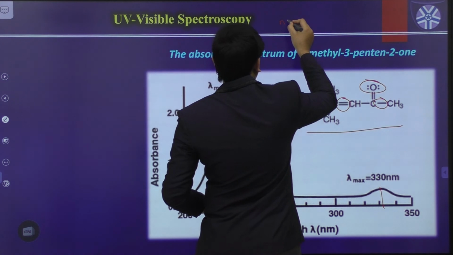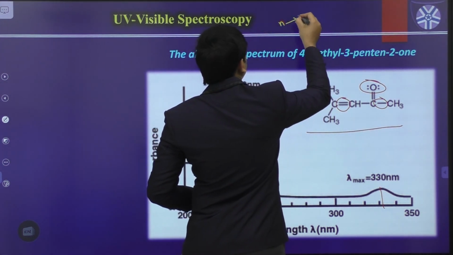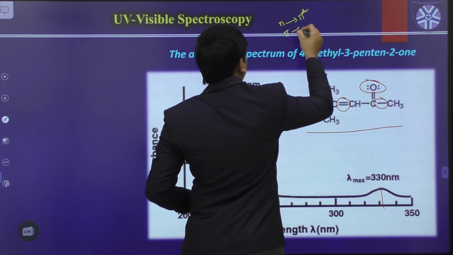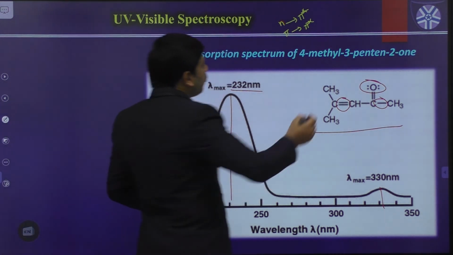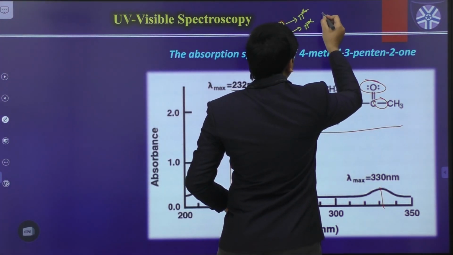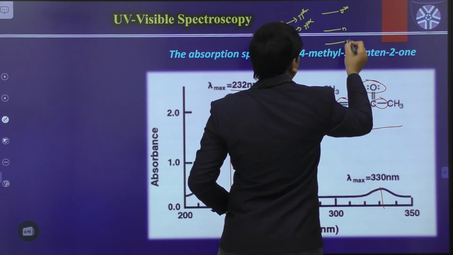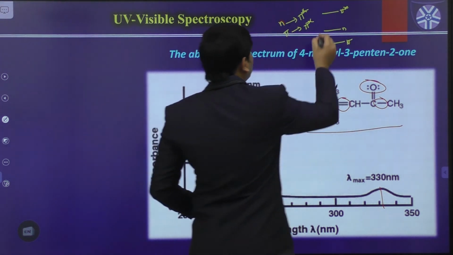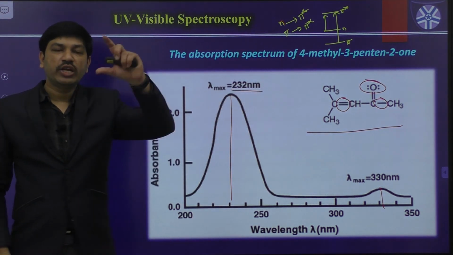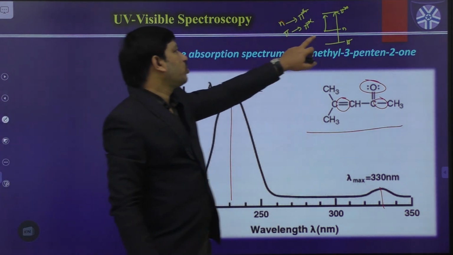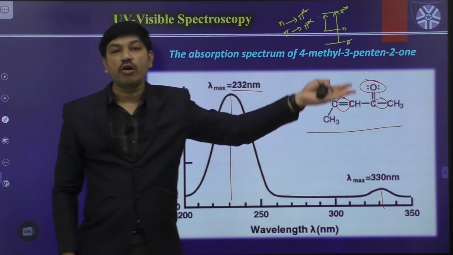N to pi star, pi to pi star. But among these two, which one is non-bonding? This is the pi star level, this is the non-bonding level, and here we have the pi level. So this is one transition and this is another transition. Among these two transitions, which one is the lower energy transition? N to pi star is one of the lowest energy transitions, so that requires a longer wavelength.